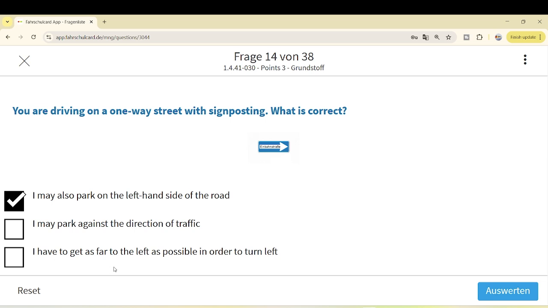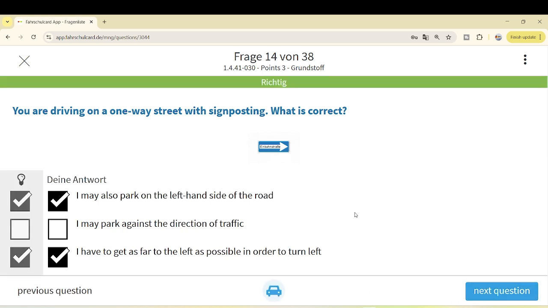I have to get as far to the left as possible in order to turn left. This we have discussed as well, that if you are taking a left turn on Einbahnstraße, there is no oncoming traffic for sure. Then if you want to take the left turn at the end of Einbahnstraße, you have to orient yourself as left as possible. If it's not an Einbahnstraße, then you have to orient yourself in the middle. This we have seen in previous videos as well. So if it's an Einbahnstraße, then I have to get as far to the left as possible in order to turn left, and these two options are correct.